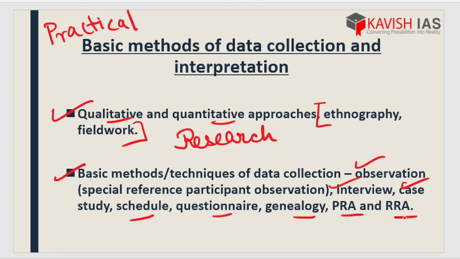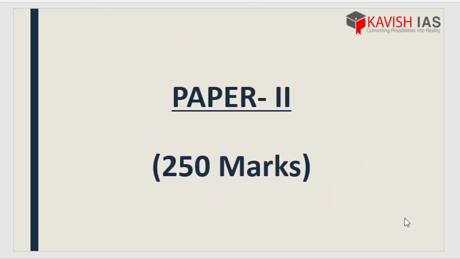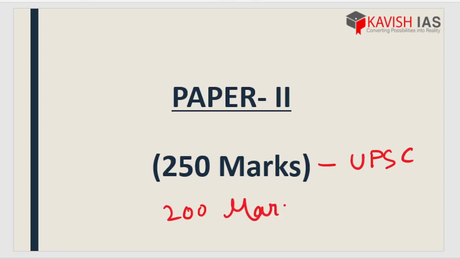Moving to the next part, that is paper 2. So that's all about paper 1. Moving to paper 2, that is another 250 marks for UPSC and a separate 200 marks for WBCS.